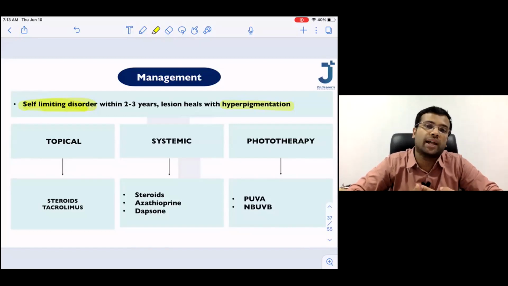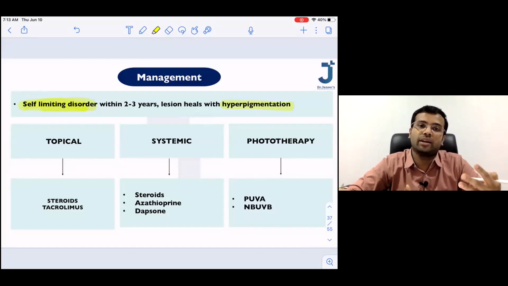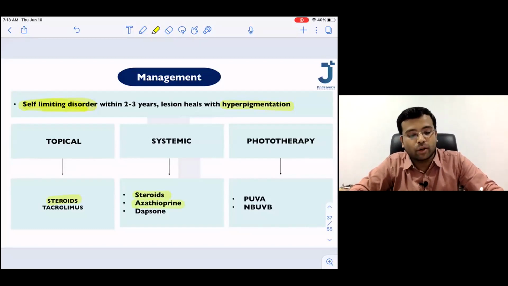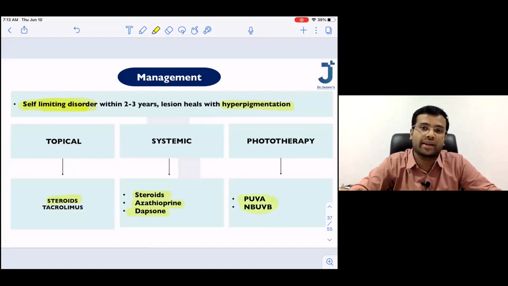And how do you treat lichen planus? The treatment, again, you can go for topical steroids. If the patient does not respond to topical steroids, you can even go for oral steroids. You can add azathioprine or dapsone, many other treatment modalities. You can also go for phototherapy, just like psoriasis. PUVA can be done, narrow band UVB can be done. So all these are the treatment modalities that are available in lichen planus. So topical steroids, systemic steroids, and phototherapy is used for the treatment of lichen planus.